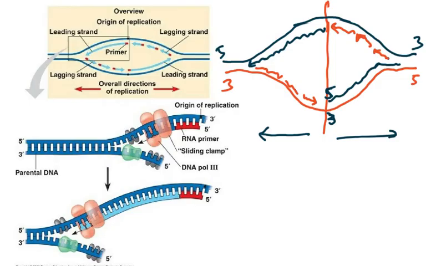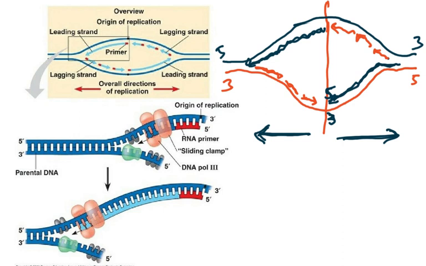Now another diagram to show you the origin of replication and how it is in both directions. You've got to understand this. You see this bubble forms, this replication bubble, and then the leading strand. You can see here I've drawn it in a number of ways to show you this. So this is the leading strand, and then the red would be the lagging strand in this situation. But in this situation, this is the leading strand.